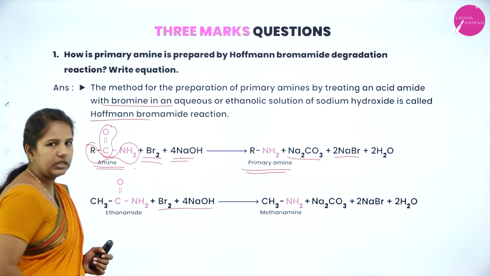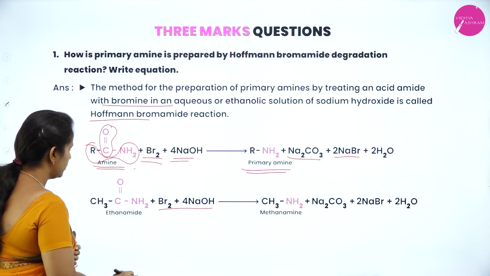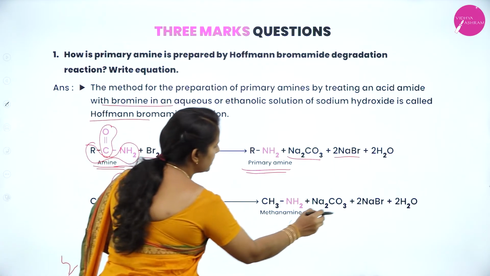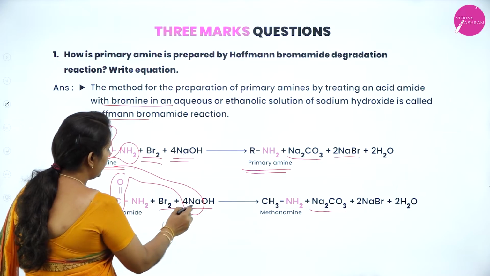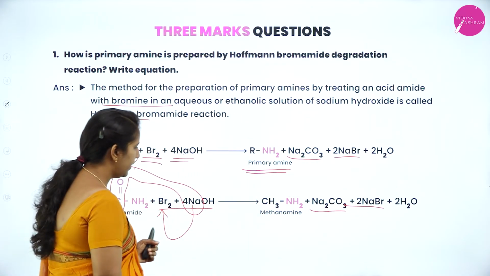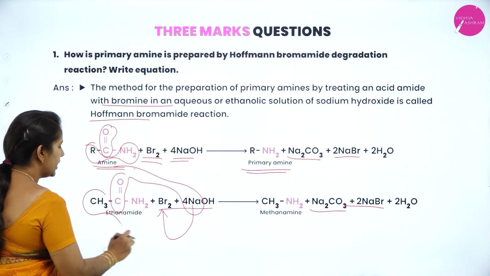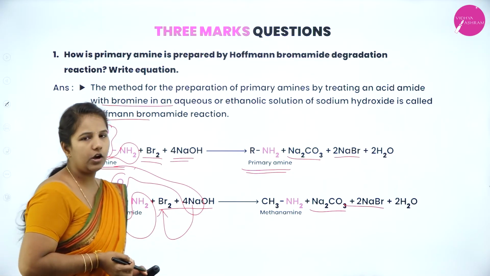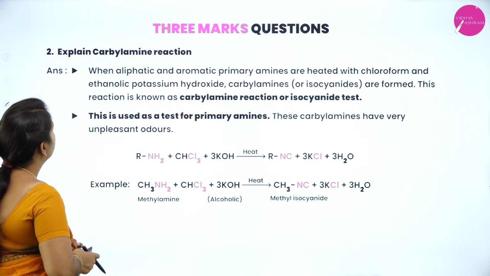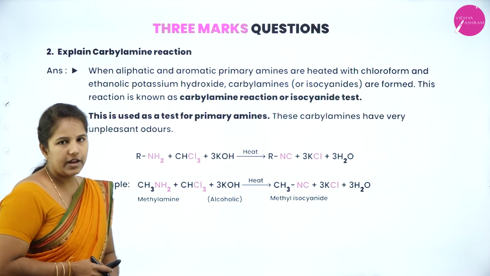Next, we have taken ethanamide. Again, if it is treated with bromine and sodium hydroxide, what will happen? The CO group combines with sodium and forms sodium carbonate. The sodium also reacts with bromine to form sodium bromide, and water is eliminated. And lastly, we have CH3 with NH2, which we call what? Methanamine.